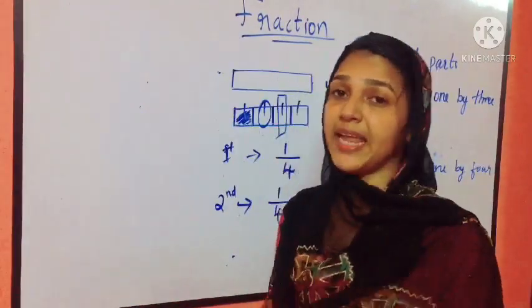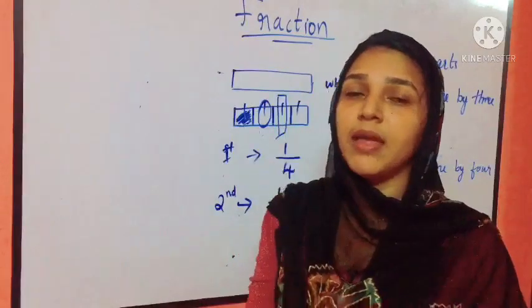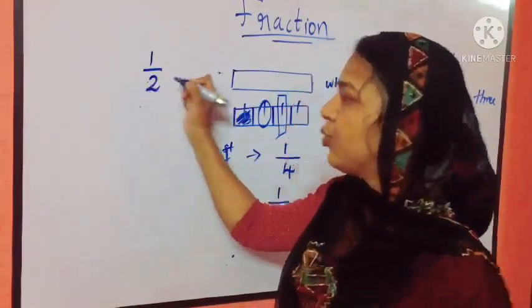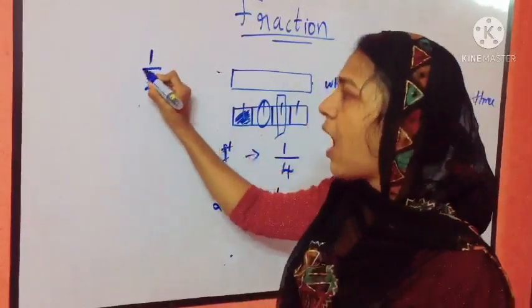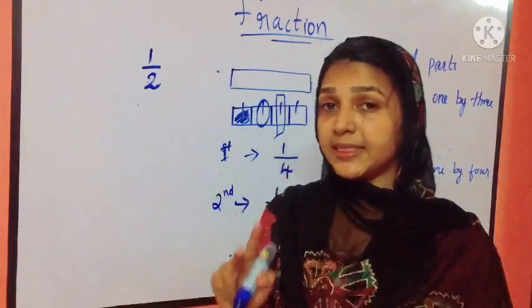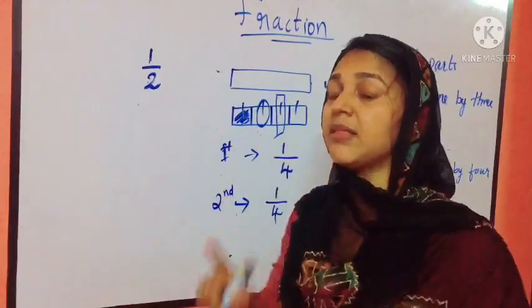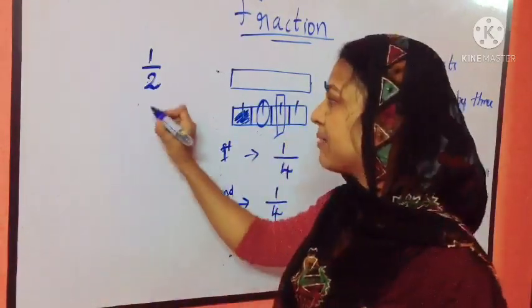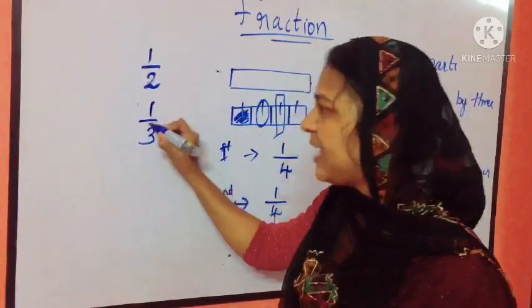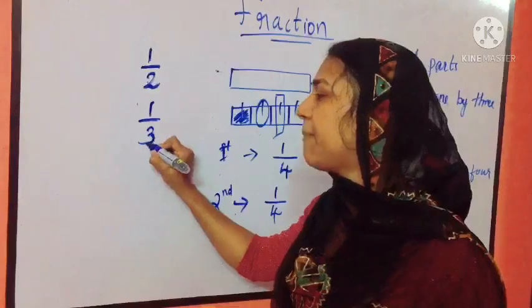When we divide anything into 2 equal pieces, 1 piece can be represented as 1/2, that is 1 piece out of 2 pieces. When we divide a thing into 3 equal pieces, 1 piece can be represented as 1/3, that is 1 piece out of 3 pieces.